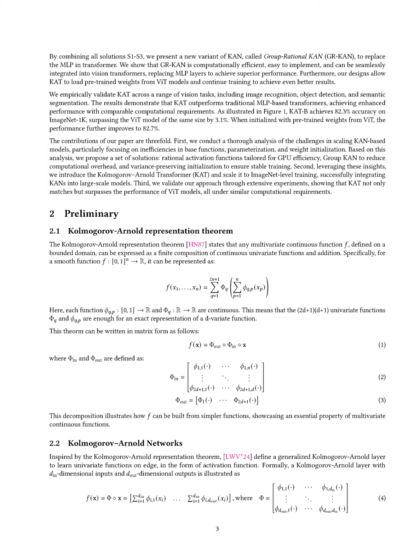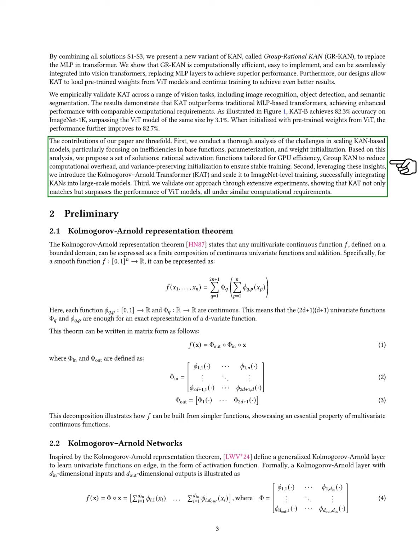Section Summary. In this section, we discuss the limitations of traditional MLPs in transformers and introduce the Kolmogorov-Arnold Transformer, KAT, which integrates group rational KANs to enhance computational efficiency and performance in large-scale tasks like ImageNet. Our approach addresses key challenges such as base function inefficiencies and weight initialization, leading to superior results compared to MLP-based models while maintaining similar computational requirements.